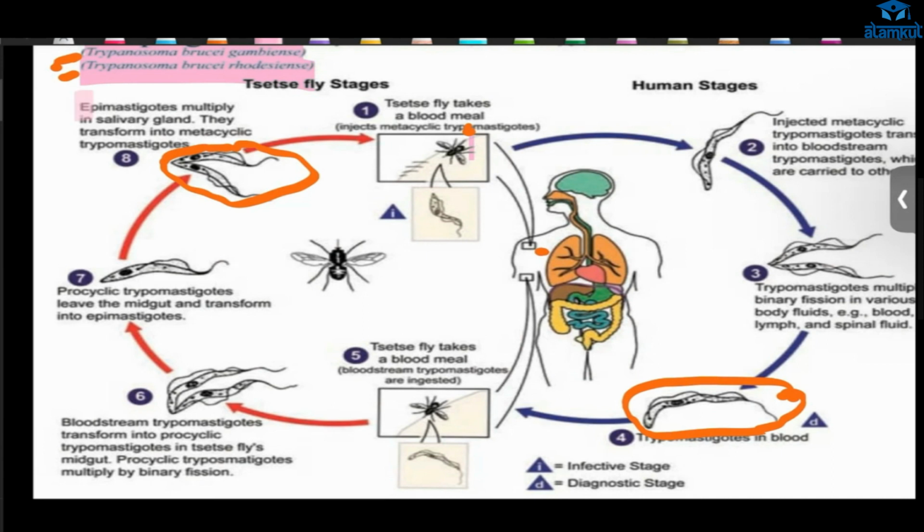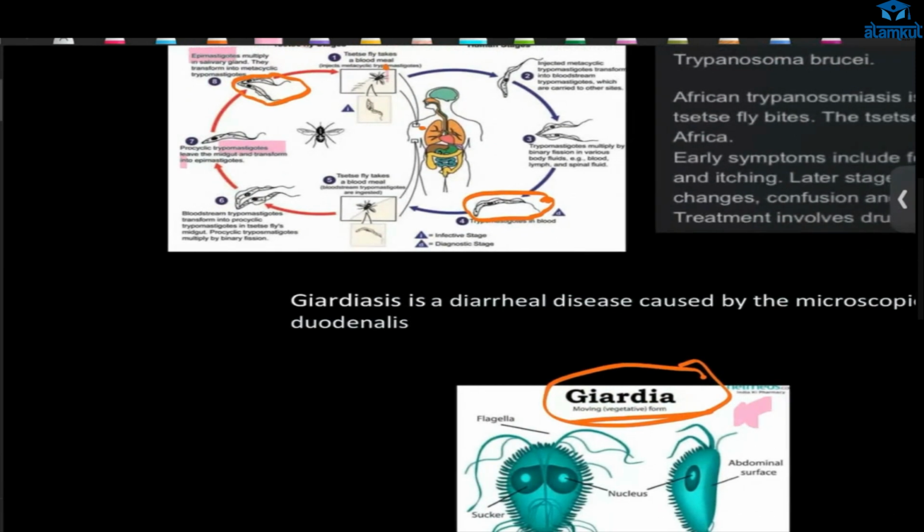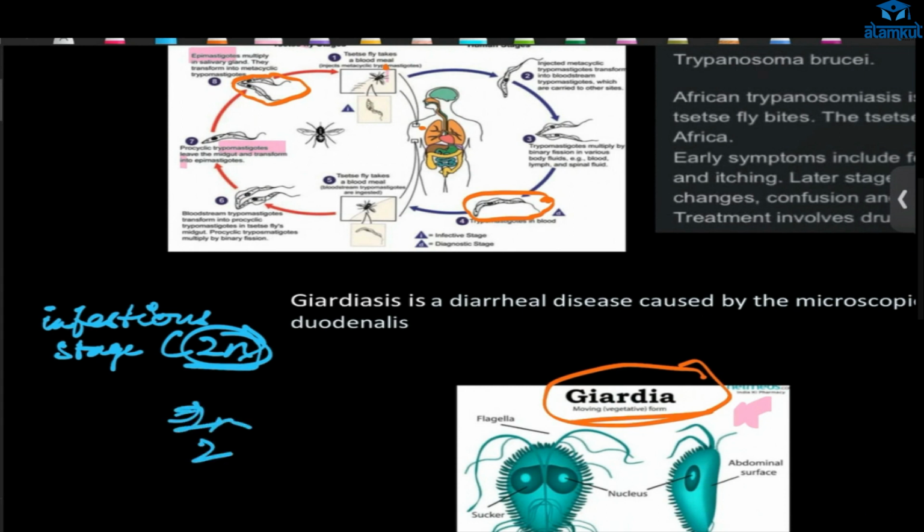These are all complex terms, but always there will be a first infectious stage. They will be 2n, meaning zygote, diploid in nature, having two sets of chromosomes. This is the infectious stage, and it will get inside our body and multiply and multiply.